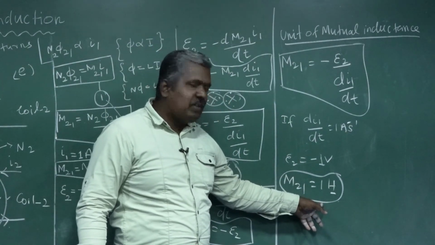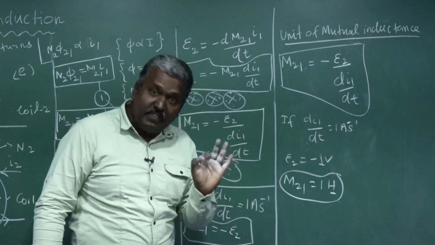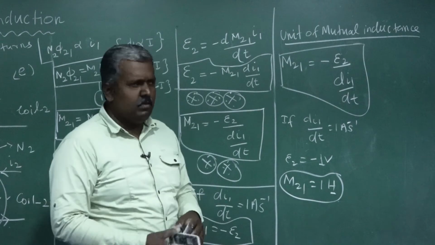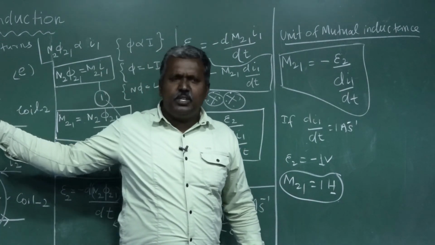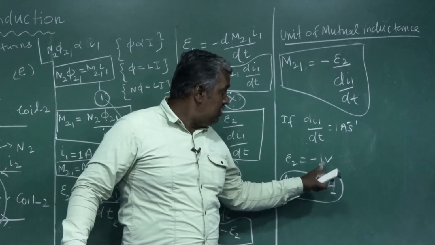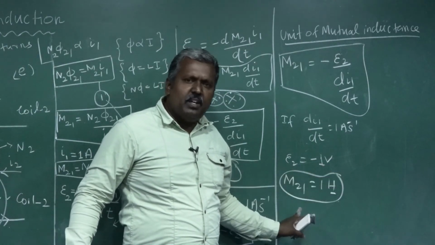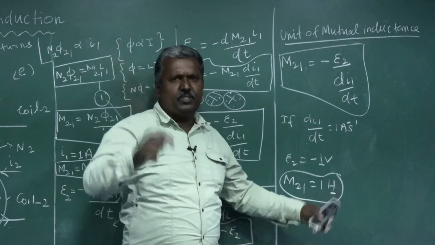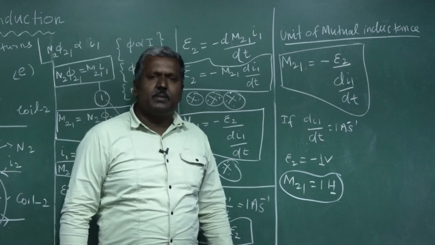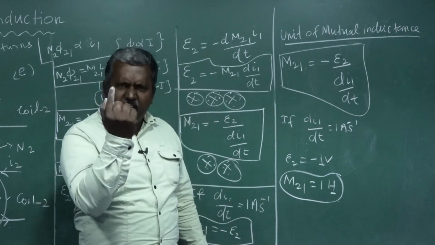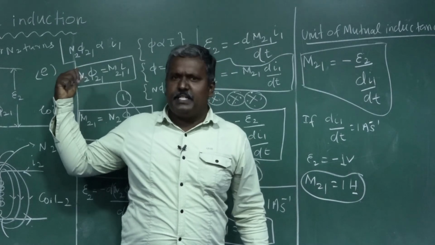The mutual inductance of coil 2 with respect to coil 1 is said to be 1 Henry when the rate of change of current is 1 ampere per 1 second in the primary coil and the opposing induced EMF in coil 2 is equal to 1 volt, that means minus 1 volt. Now the mutual inductance of coil 2 will be 1 Henry. That's all. Clear? Okay. Next, we are going to discuss one small problem relevant to the mutual induction phenomenon.